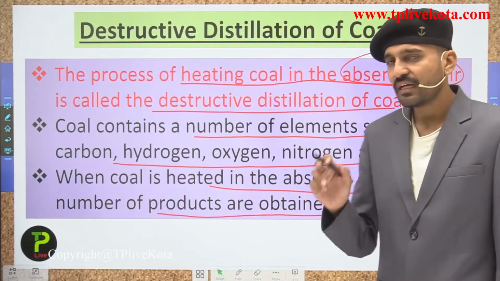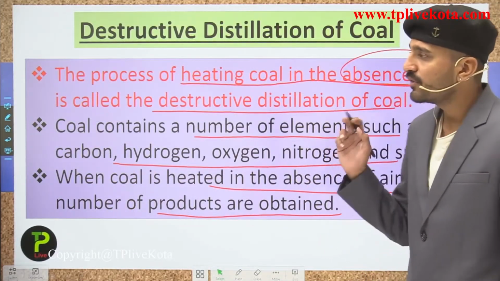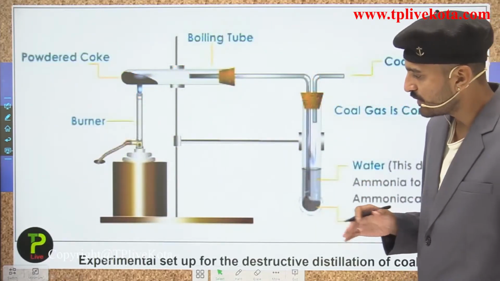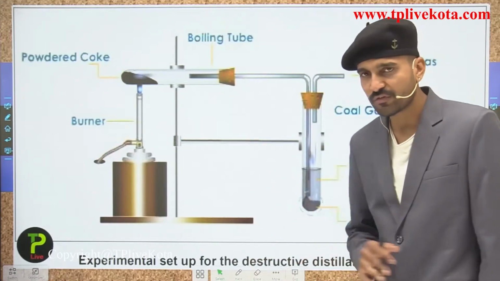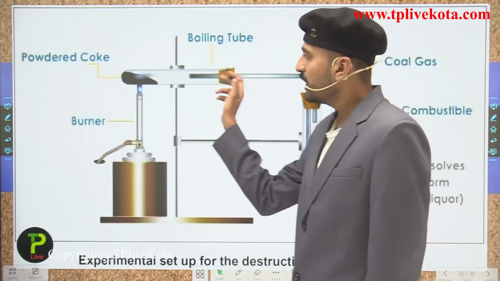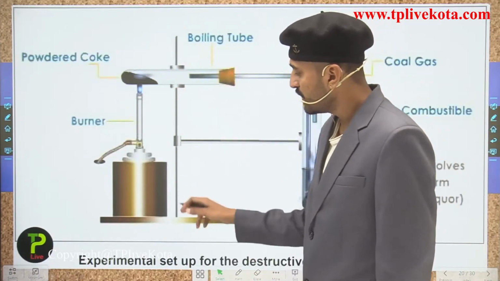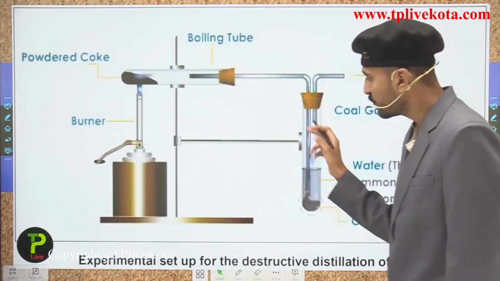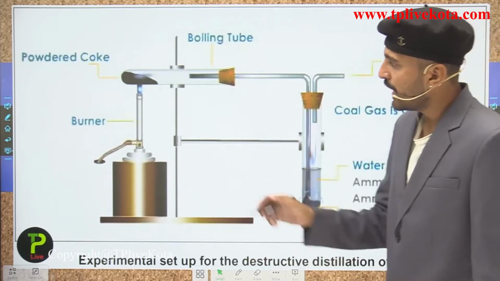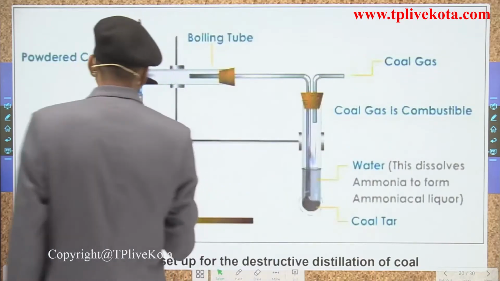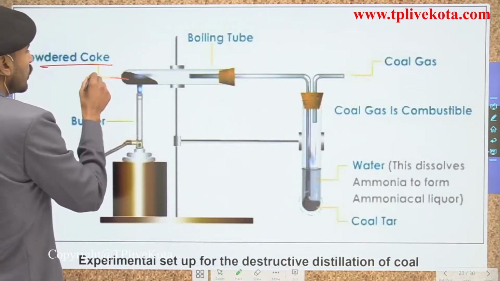So students, let us see over here the destructive distillation of coal, how it has been done. You can see over here, this is an experimental setup for the destructive distillation of coal, in which we are doing this in one test tube in the laboratory. Here we are taking a test tube which has been mounted to this stand and another test tube is also mounted to this stand, and here we are using the burner for heating the coal. Here we are having the powdered coal in here.